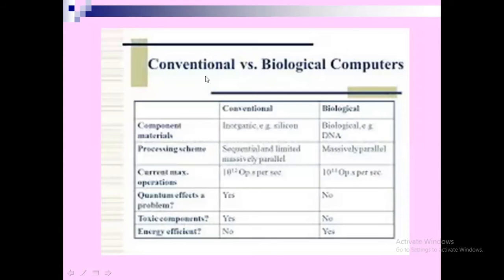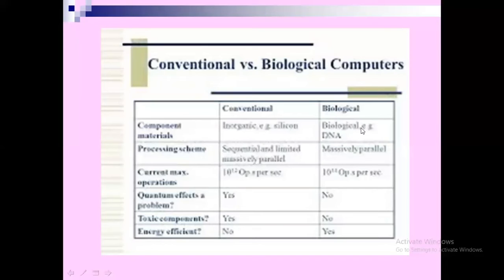So you can see the difference between our conventional computer, the ordinary computer, versus the biological computer. Here this column is our ordinary conventional computer, and this is the biological computer, with their properties. The component material used in our computer is silicon.